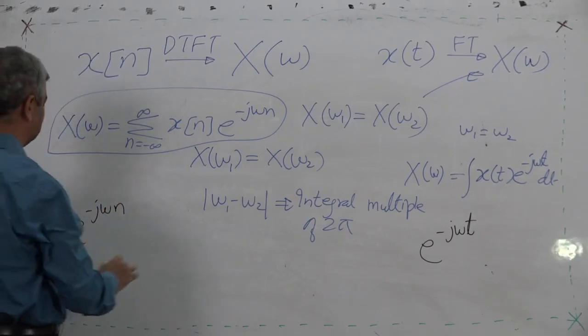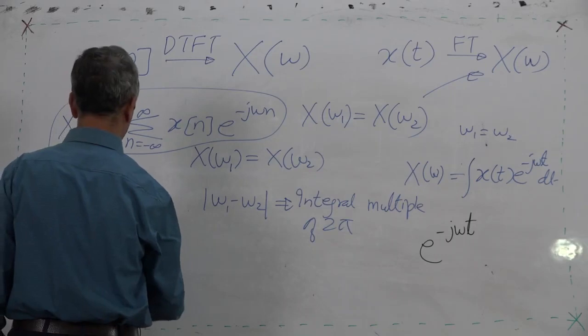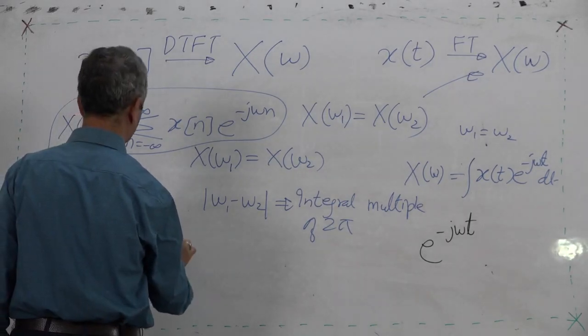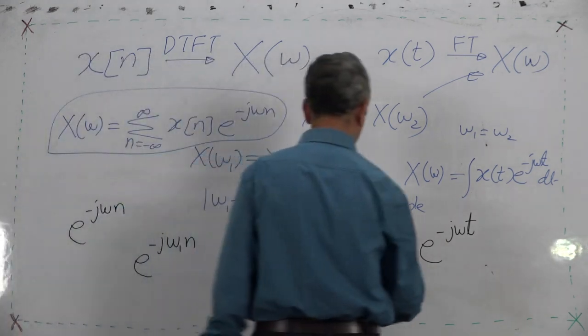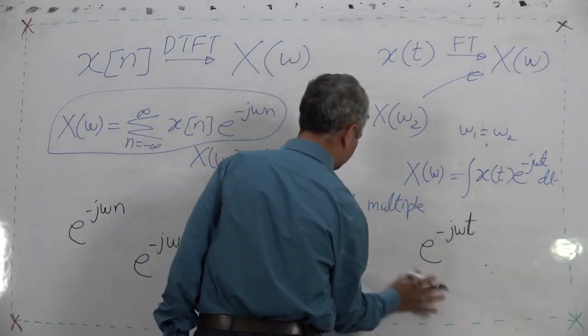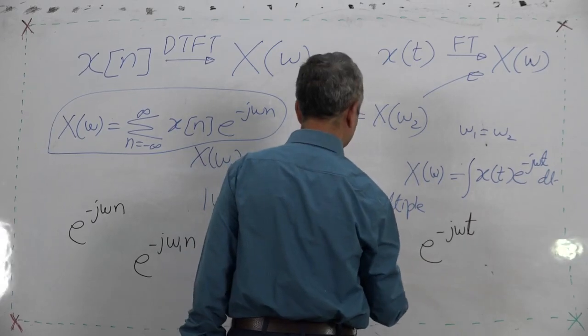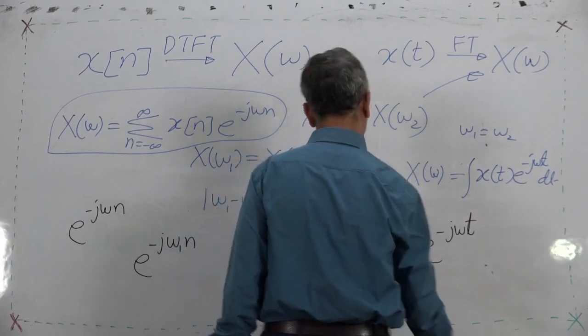How does it make a difference? Suppose we take e raised to minus j omega 1 n, case 1, here we take e raised to minus j omega 1 t.